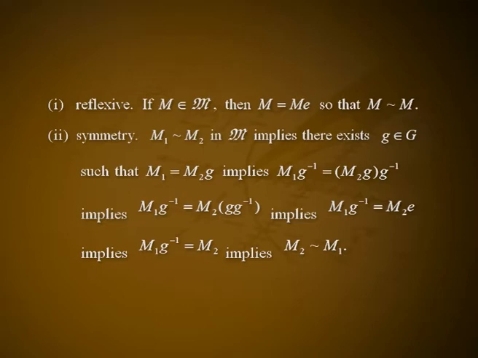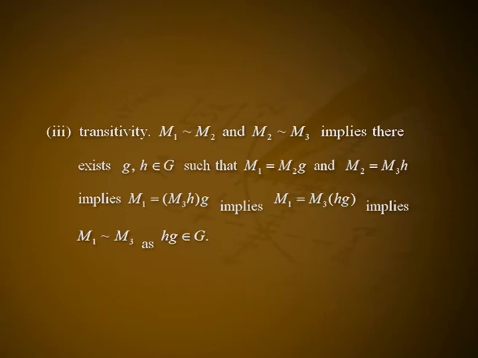2. Symmetry. M1 related to M2 in the collection M implies there exists g belongs to G such that M1 is equal to M2g, implies M1 g inverse is equal to M2g into g inverse, implies M1 g inverse is equal to M2 g g inverse, implies M1 g inverse is equal to M2e, implies M1 g inverse is equal to M2, implies M2 related to M1.